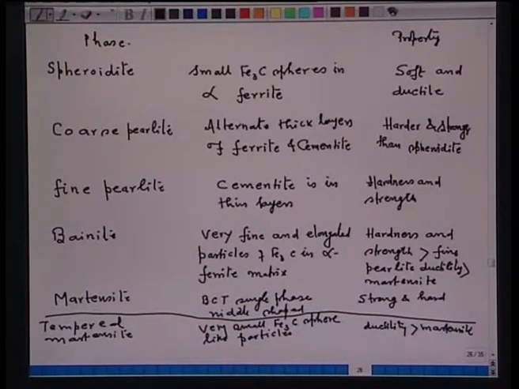Now you see what I have illustrated over here. These are the type and number of phases that can be obtained in an iron carbon system. Don't you imagine that an iron carbon system provides a very large possibility to create materials of different properties.